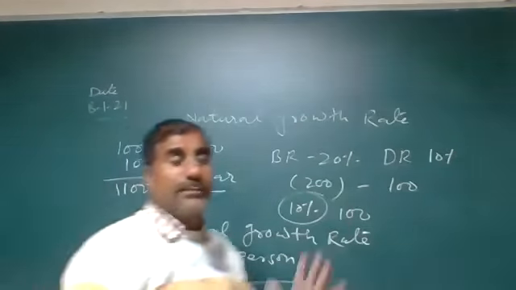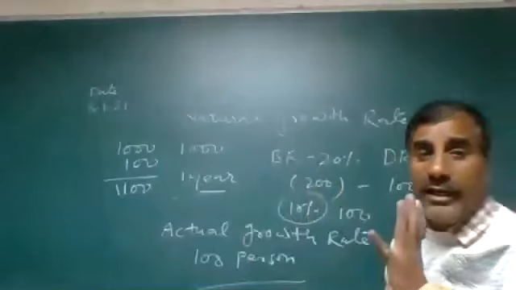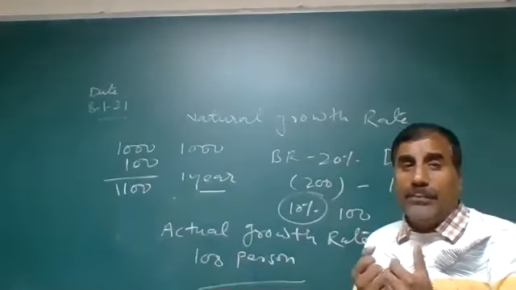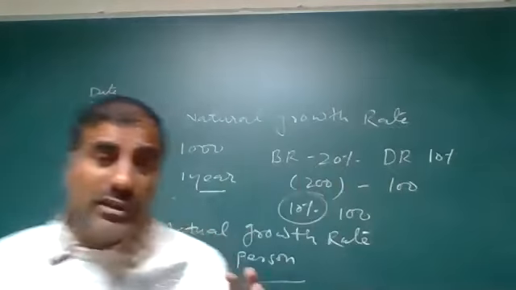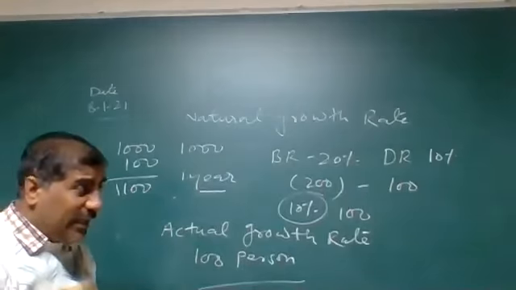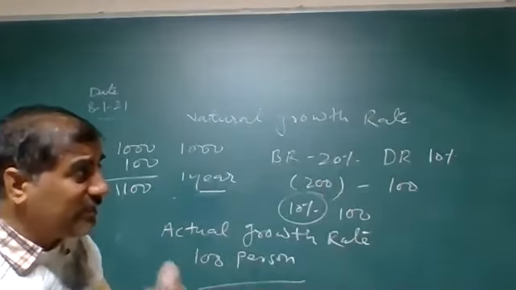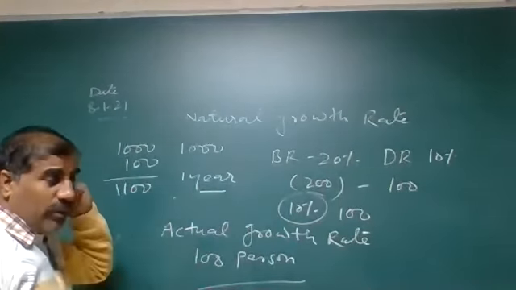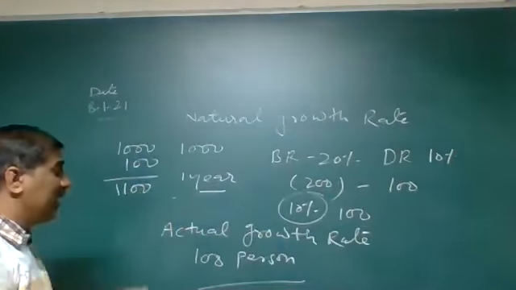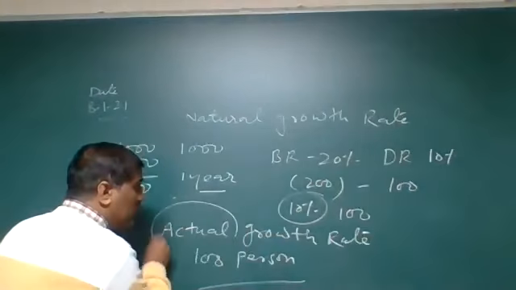So you know the difference between the natural growth rate and actual growth rate. The natural growth rate is the difference between the birth rate and death rate. But in reality, the number of population is increased. Suppose 100% is increased in that area, that is known as the actual growth rate.